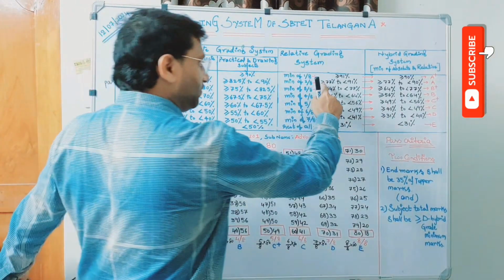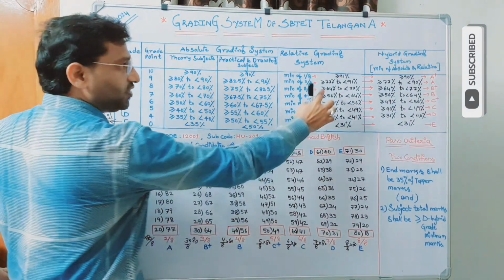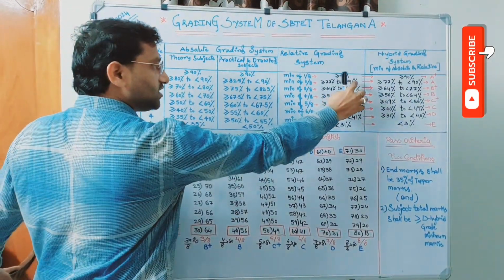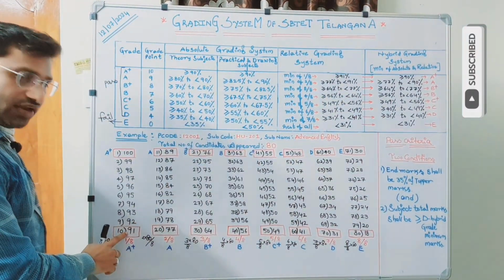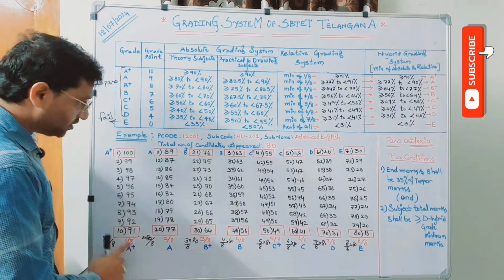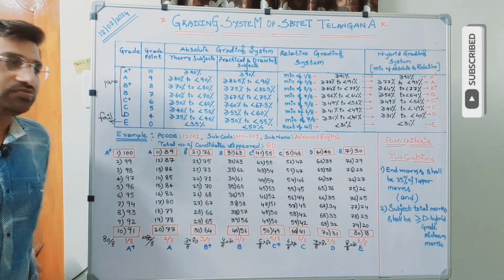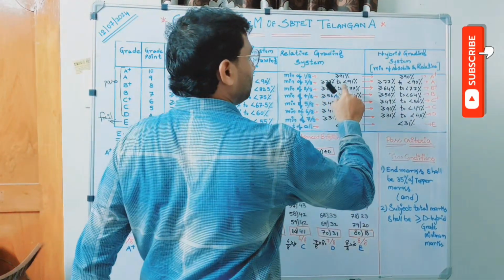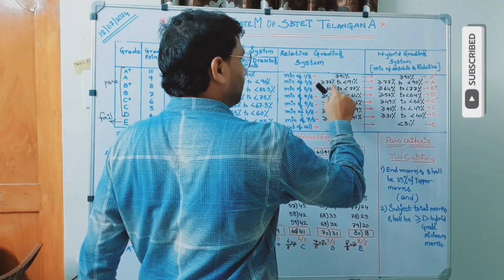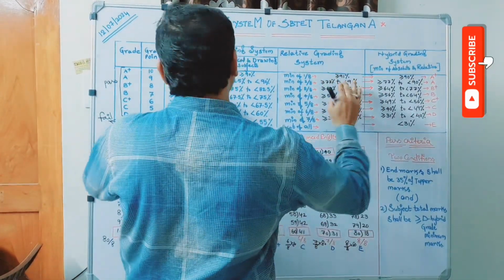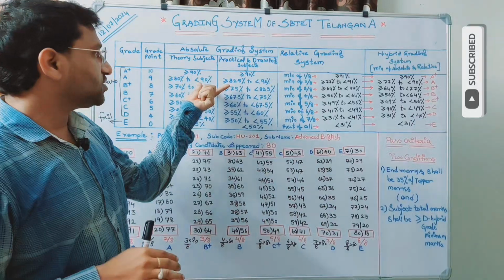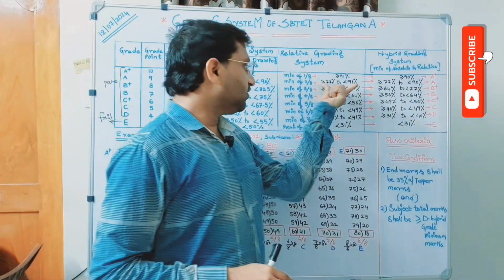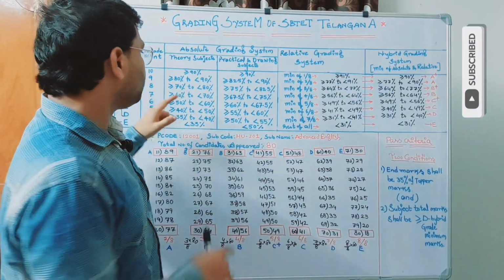So what is the range I have written? Greater than or equal to 77 to less than 91. Less than 91, 91 I am not considering. Less than 91 means actually how much? 89 only. So that is greater than or equal to 77 to less than 91. Now you compare these two. It is the absolute grading system for A. It is the relative grading system for A.